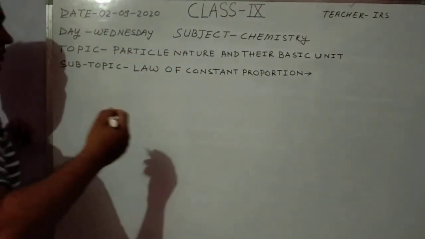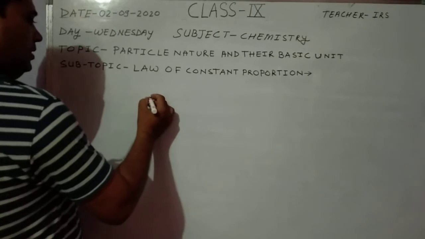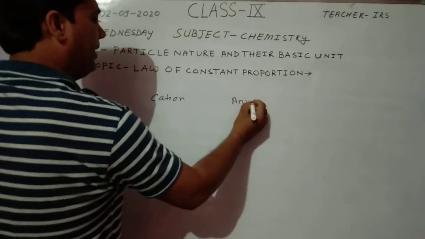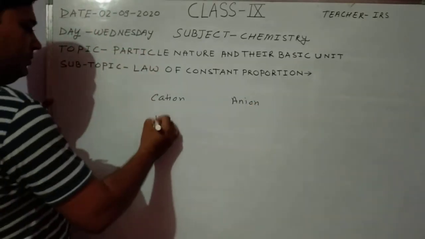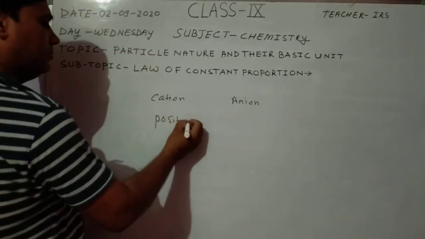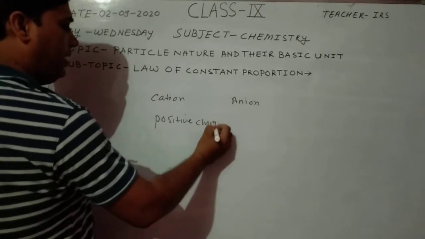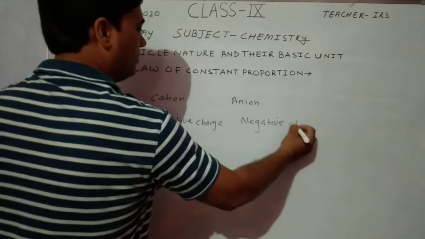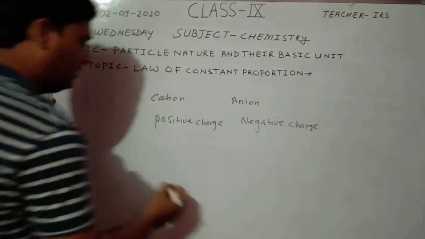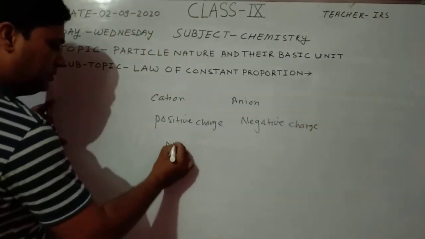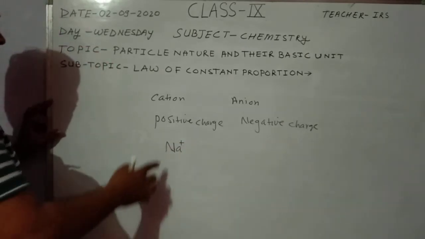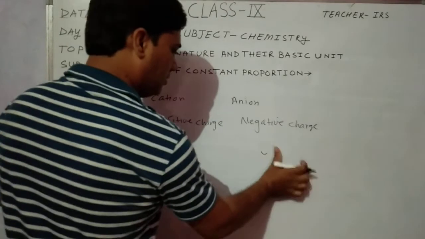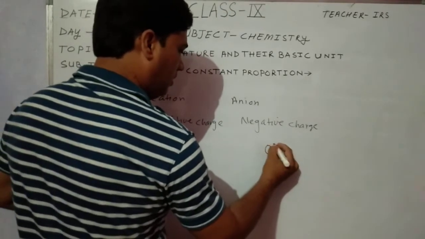After that I am going to discuss cation and anion. A cation contains positive charge and an anion contains negative charge. For example, Na+, this is known as sodium ion, and this is known as oxide ion.